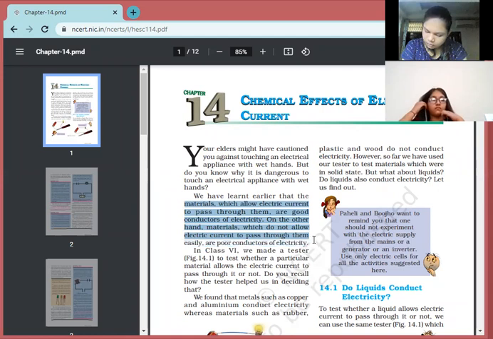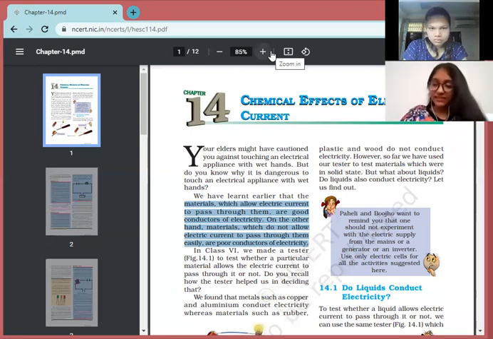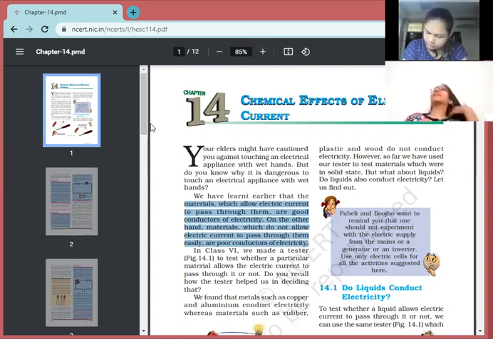On the other hand, materials which do not allow current to pass through them easily are poor conductors of electricity. In class 7, we made a tester to test whether a particular material allows the electric current to pass through it or not. Do you recall how the tester helped us in deciding?